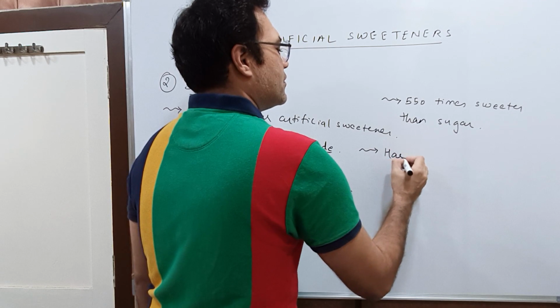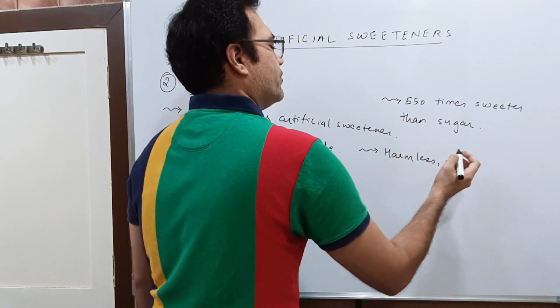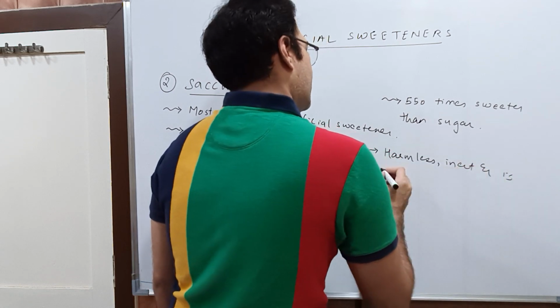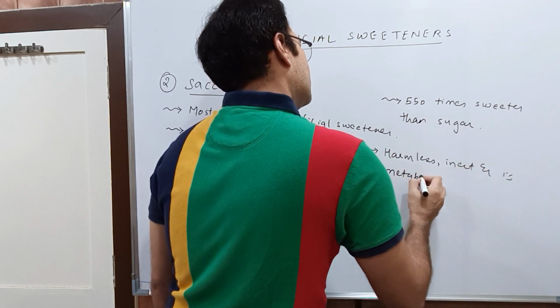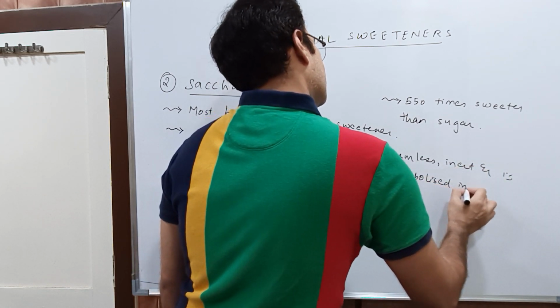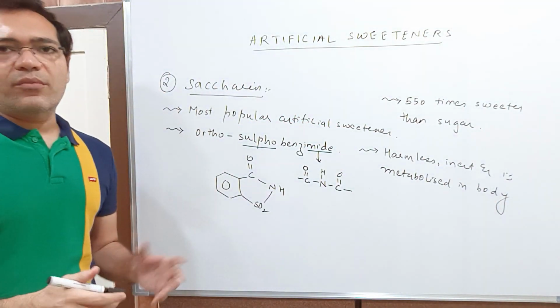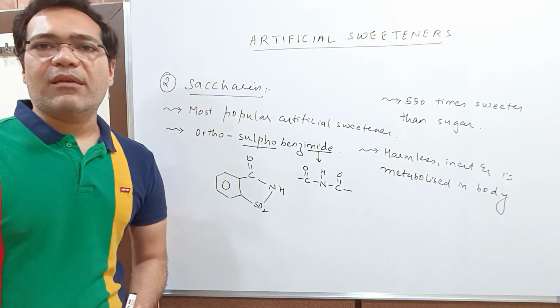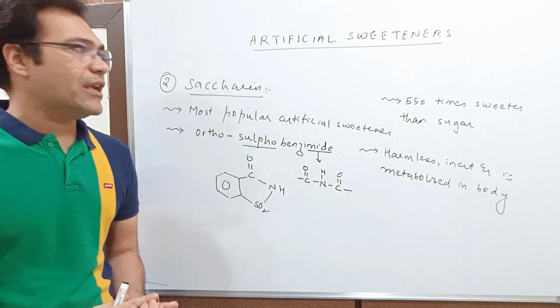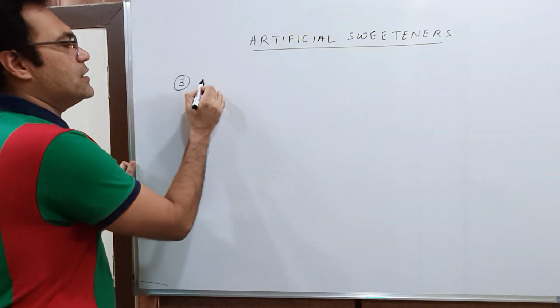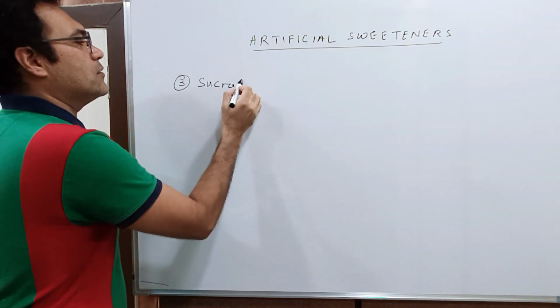It is harmless, inert, and is metabolized in the body. So it is harmless, inert, and also it is metabolized in the body. That's all about saccharin. The third artificial sweetener is sucralose.